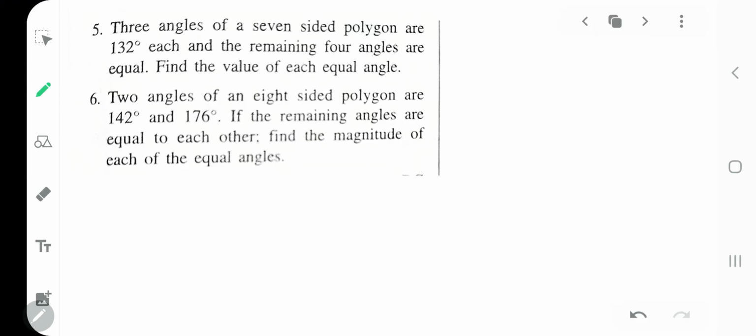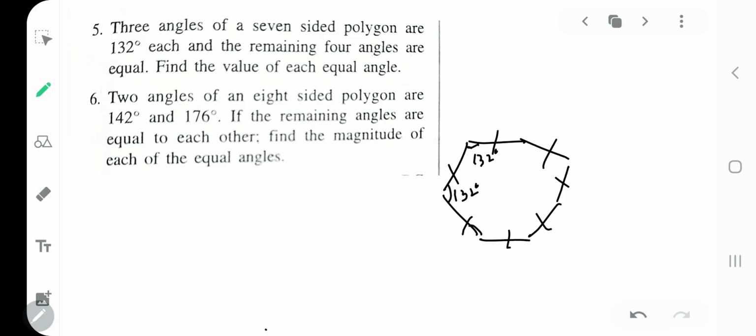Next I have the fifth, which says 3 angles of a 7-sided polygon are 132 each, and the remaining 4 angles are equal. So if I draw a 7-sided polygon, 1, 2, 3, 4, 5, 6, 7, 3 angles are 132, 132, 132. Remaining are equal. Can I put them as x?